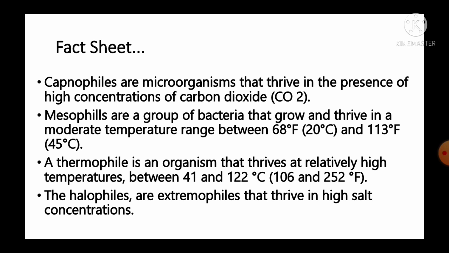And a thermophile is an organism that thrives at relatively high temperature between 41 to 122 degrees Celsius. And the last, the halophiles are the extremophiles that thrive in high salt concentrations.